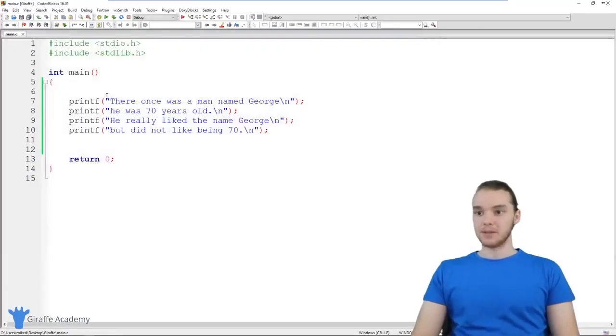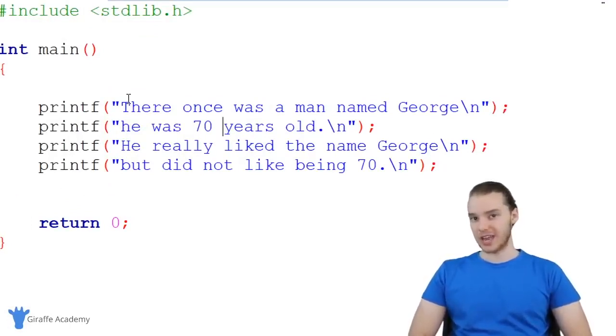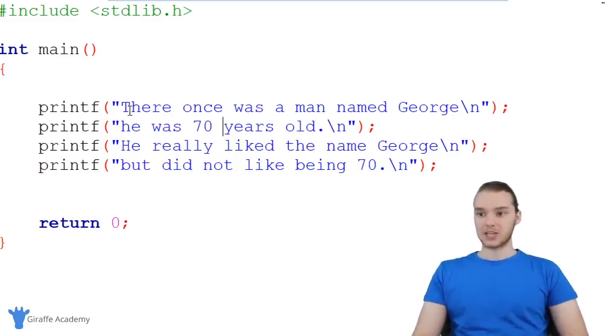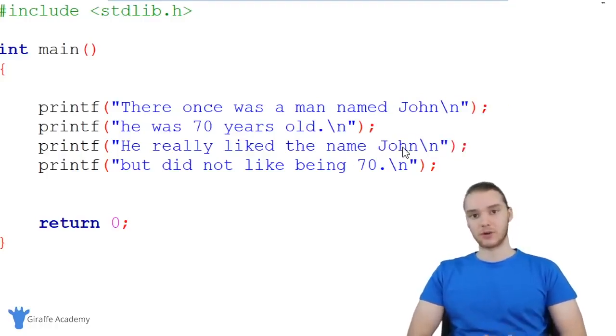And this is great. But let's say that I'm reading through my program, and I'm thinking to myself, I think I want to change the character's name. So instead of calling the character George, why don't we call him John? In order to make that change, I'm going to have to look through my entire program and find every place where we mention the character's name. So right here is one, change it to John. I'm going to have to keep looking, and here's another one, so we'll change this to John, right? So I had to manually go through and change every instance of the character's name to John.